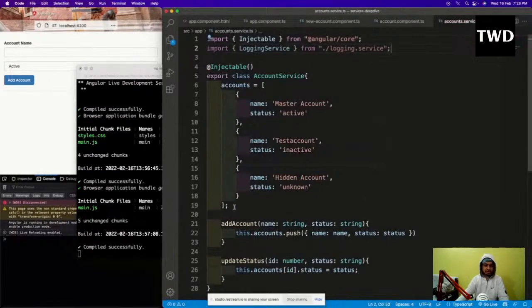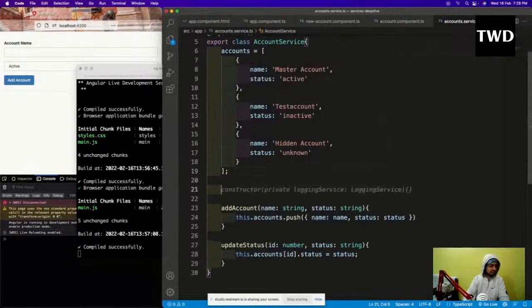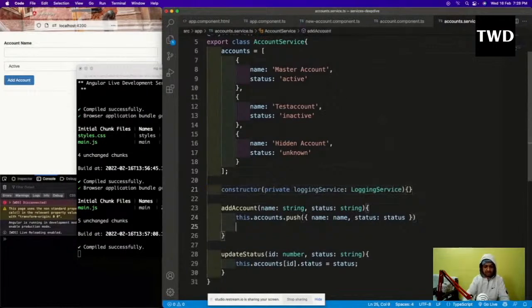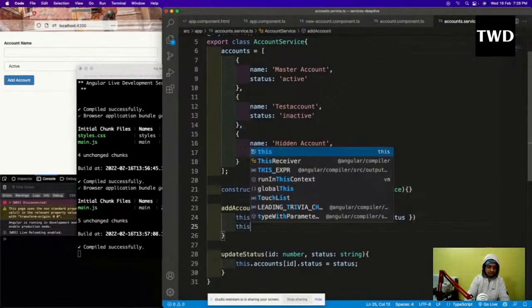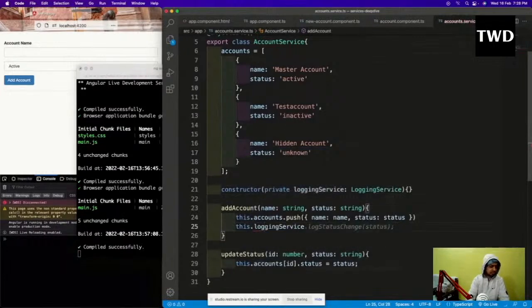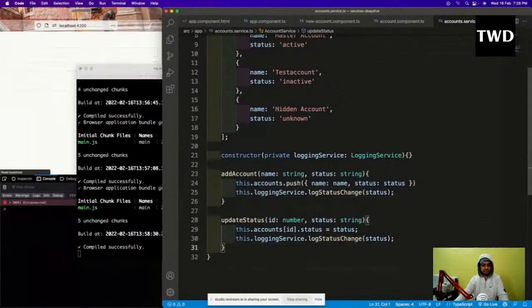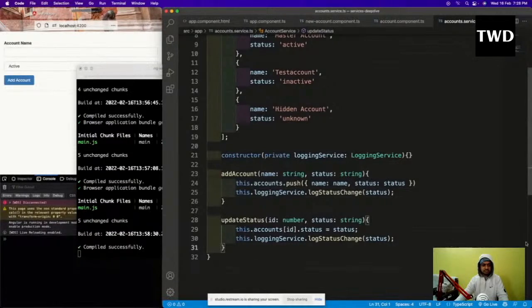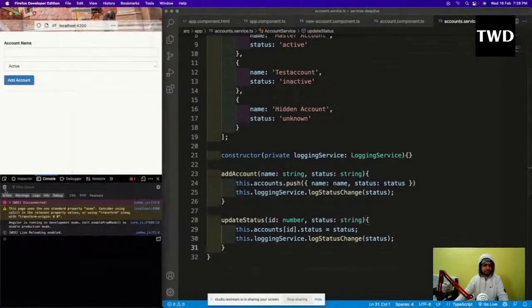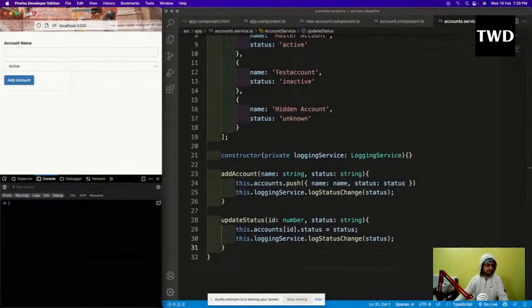In the constructor I'm going to use private logging service, and here I'm just going to add this.loggingService.logStatusChange(status), and here also I'm going to use it, and save it.